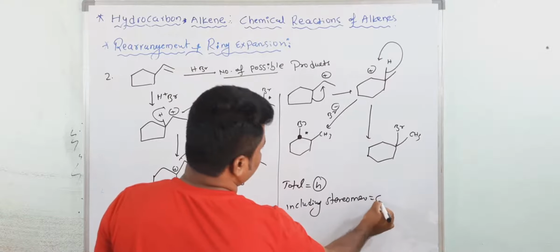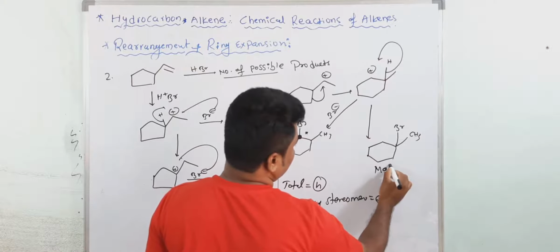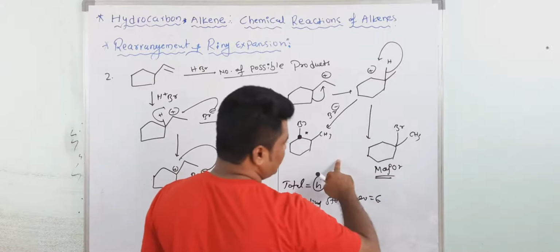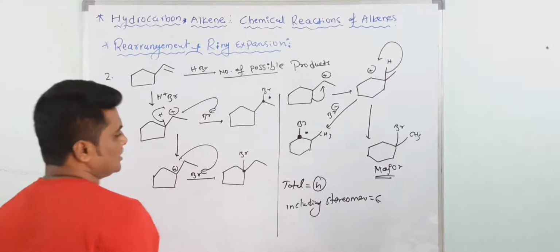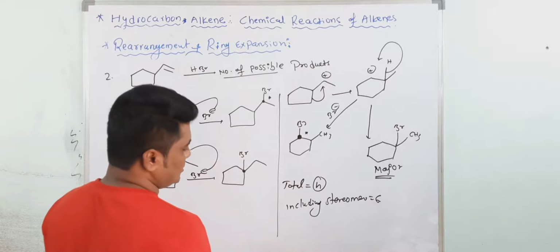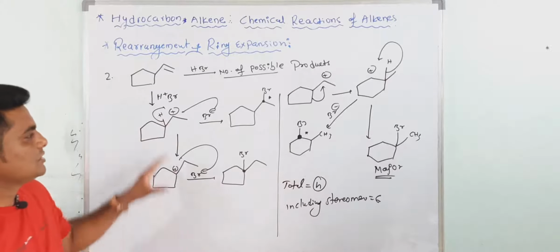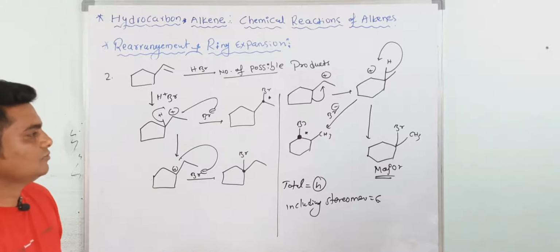6. But what is the major product? Major product is this one. But in the exam they ask only the major product. If they ask the major product, this is the major product. If they ask the number of products, the answer is 4. If they ask the number of products including stereoisomers, the answer is 6. Understood? So this is the ring expansion and the number of products. Yes, write down.